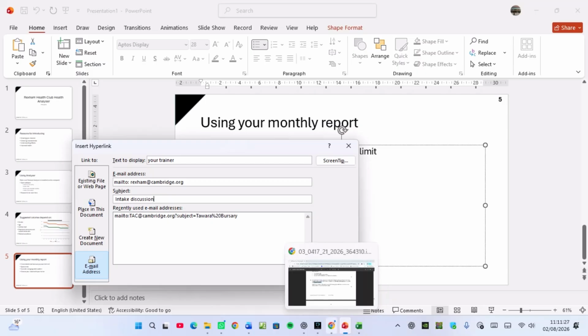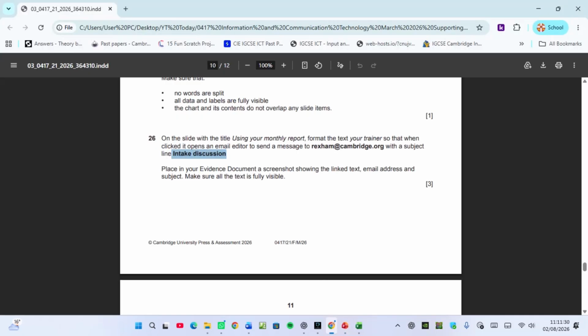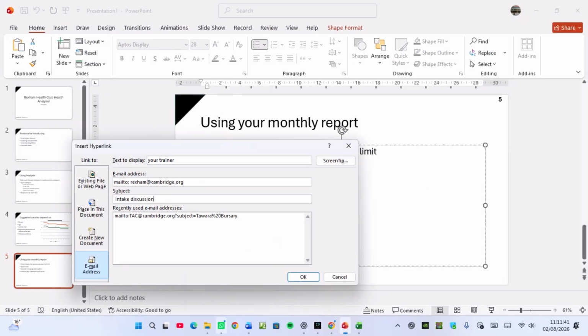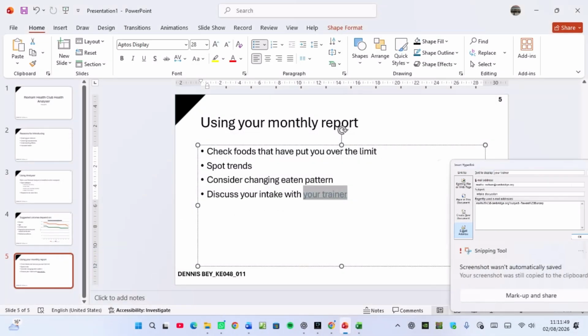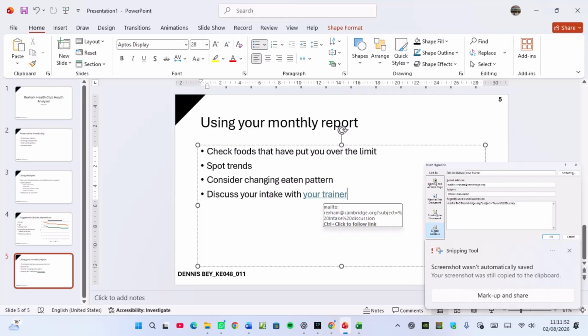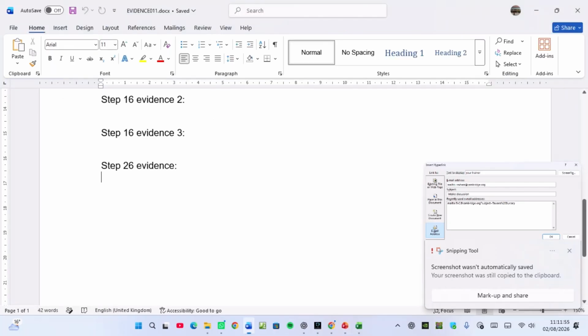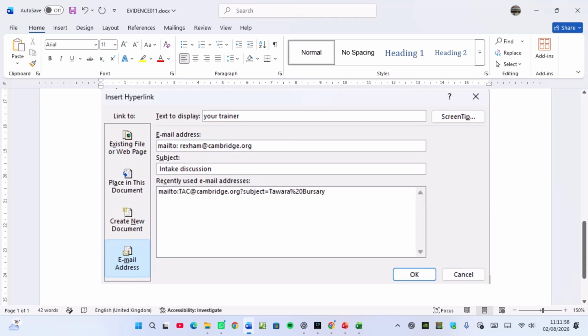So they are talking about, once you do that, place in the evidence document a screenshot showing the linked text, email address, and make sure that all the texts are fully visible. So when I'm here now, I need to take a screenshot. Windows, Shift, and S. Then you take a nice screenshot like this. And then you click on OK. So you can see even here the cursor's changed, meaning that it is a hyperlink. And then on the evidence document here, you're supposed to paste that so that it is clearly intake discussion, and Wrexham@cambridge.org organization.